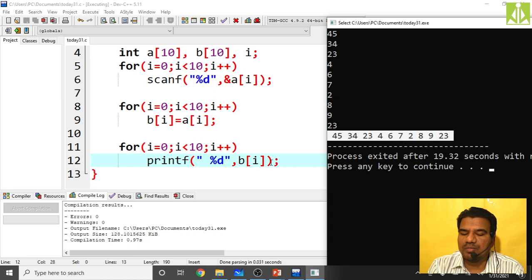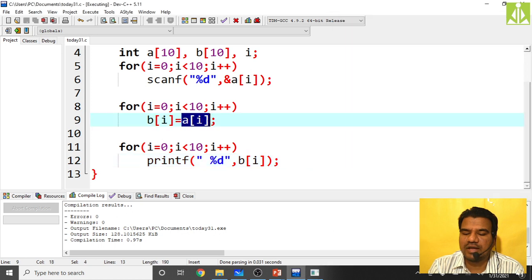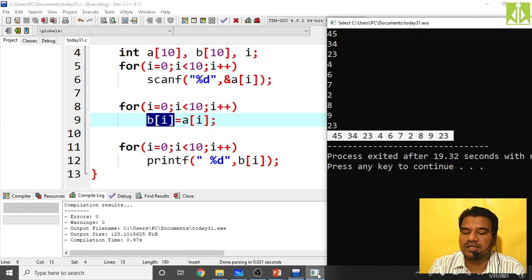And from the A array to the B array, how the values get copied means between this we have written one for loop followed by this B of I is equal to A of I. So all A elements from 0 to 9 we are copying into the B array. From A of 0, A of 1, A of 2, A of 3, A of 4, A of 5, likewise up to A of 9, we are copying into B of 0, B of 1, B of 2, likewise up to B of 9. So here when you print the B array, you will get that same output. Whatever you have inside A, the same thing we are getting from the B array as well.